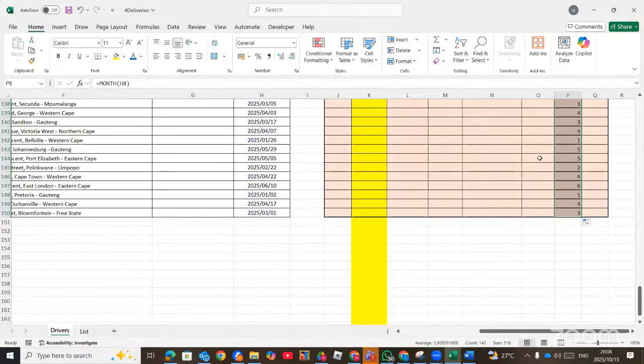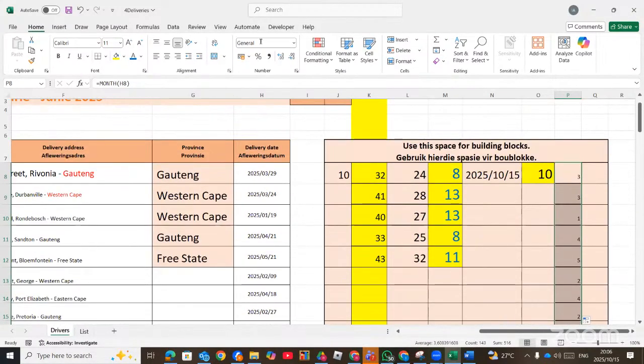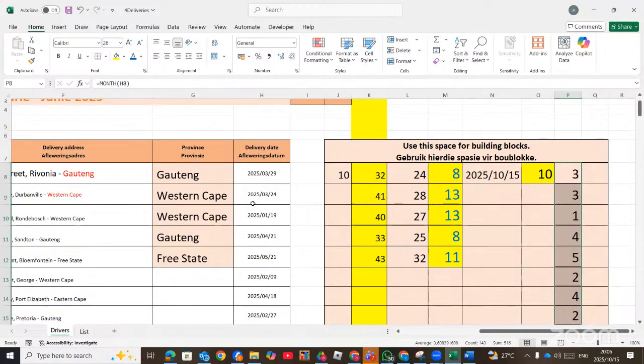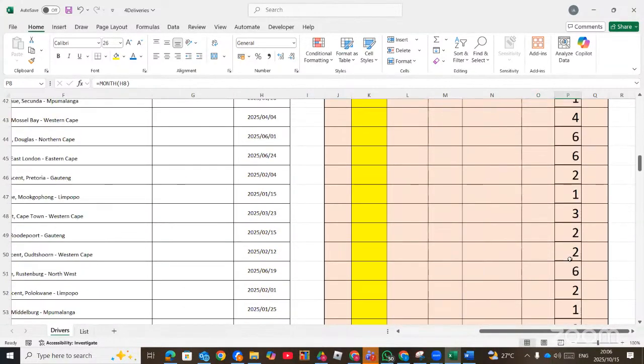So here we use the month function to extract the month. I want to break it down so that you understand it. So this is the month from here, and then this is the current month, which is 10. So the question says, when this one is the same as that, then it should highlight that part for us.